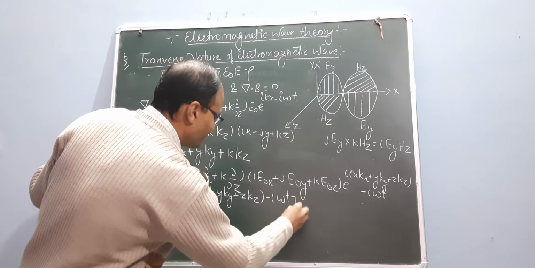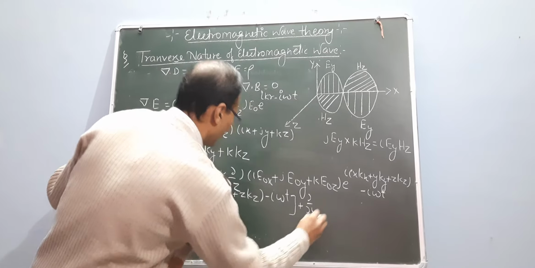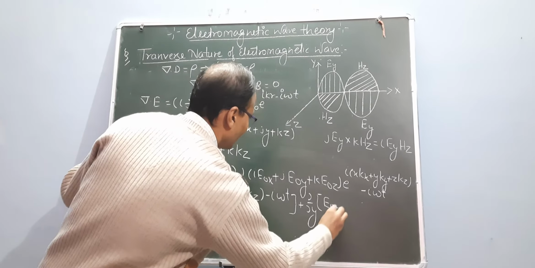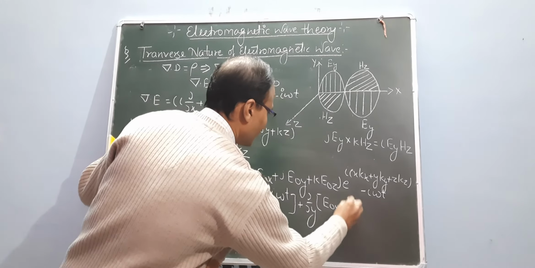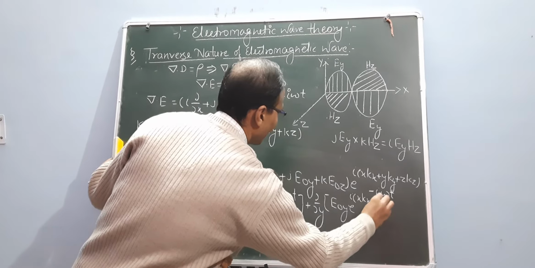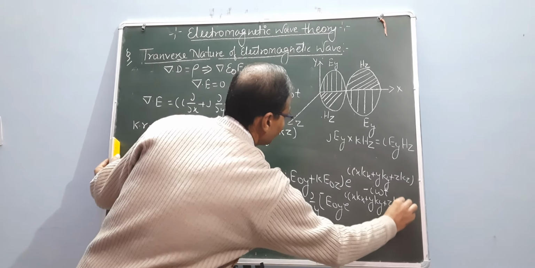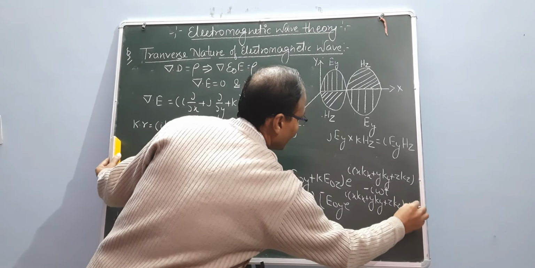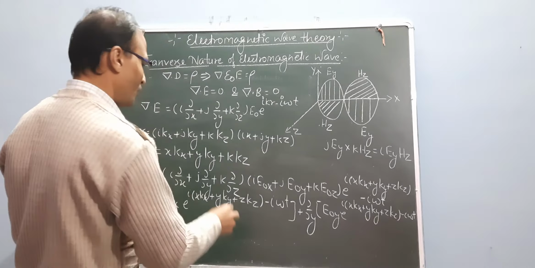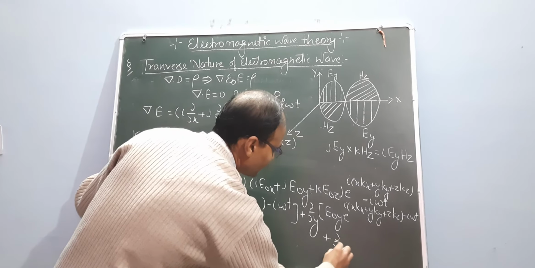A similar function is generated, plus del over del y of E naught y e to the power i(x kx plus y ky plus z kz minus omega t). This is the function of E naught y, and a similar function plus del over del z.